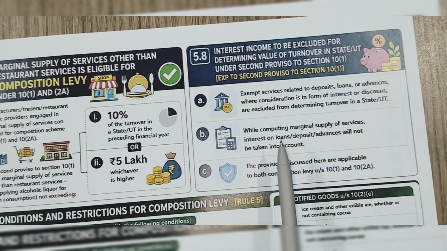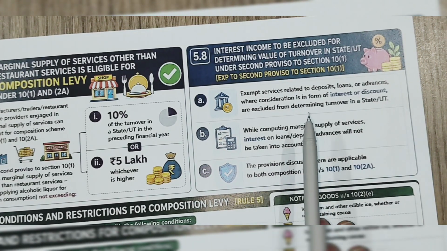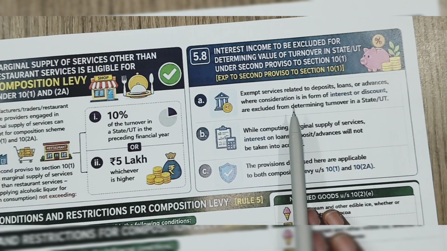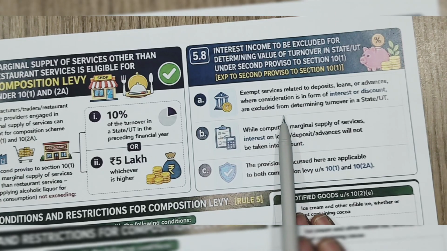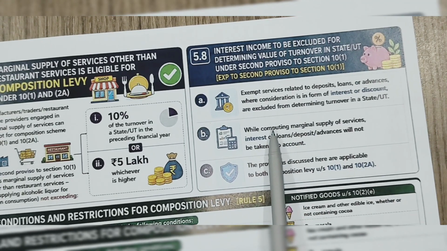And here you can see one kind of supply is excluded. What is that?